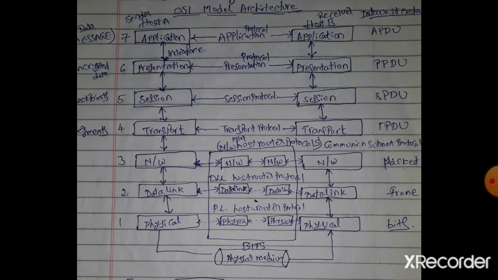Next, the seventh layer is the application layer. The application layer contains a variety of protocols that are commonly needed by users. One widely used protocol is HTTP, the Hypertext Transfer Protocol, which is the basis for the World Wide Web. For any major website we use, the protocol is HTTP.